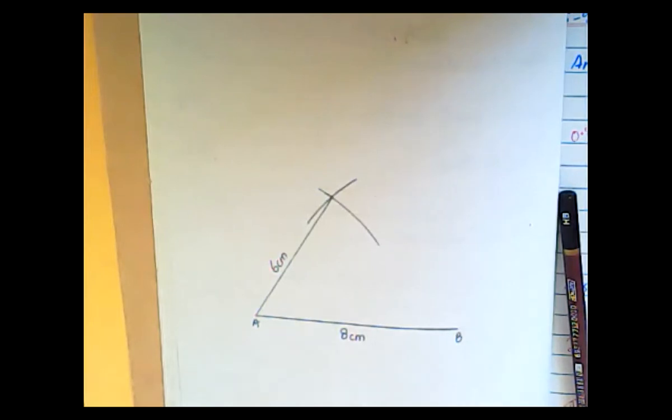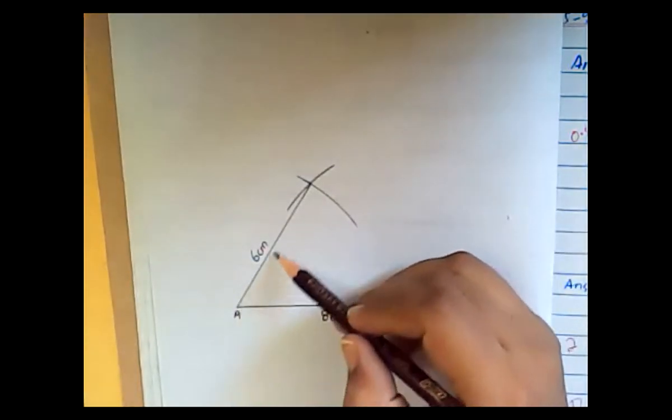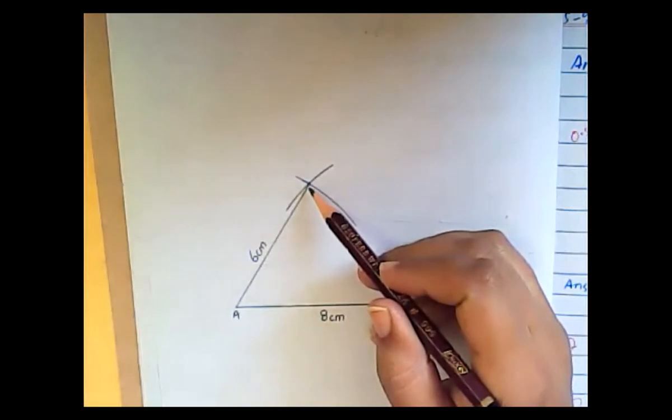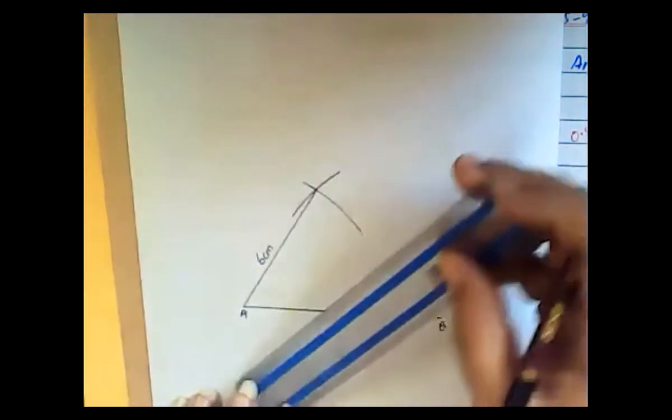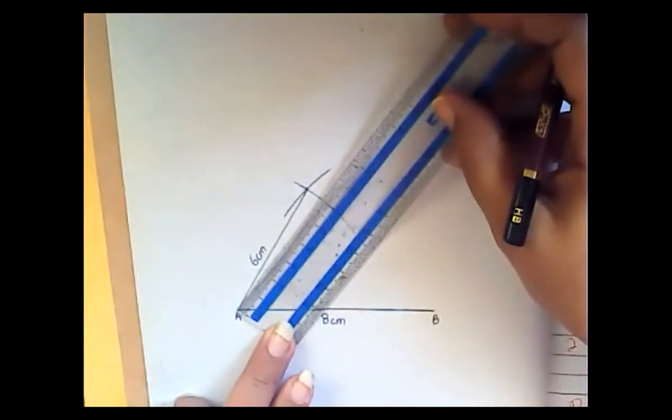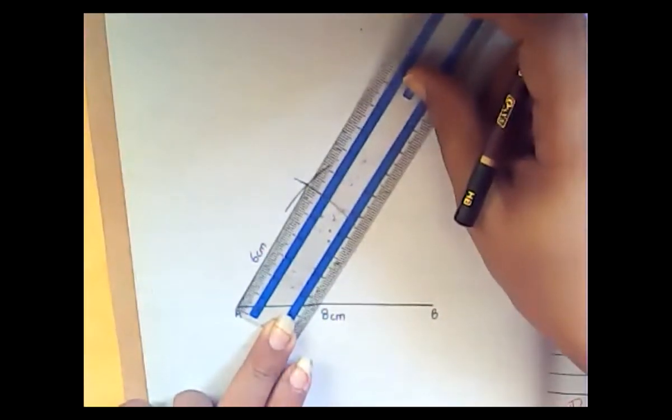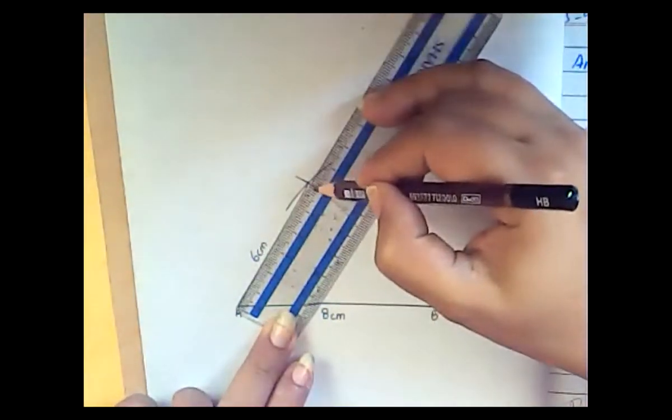Everyone, please do this. And when you are done, please let me know. Please make sure this line is equal to 6 centimeter. Okay, this line should be equal to 6 centimeter. As you can see, exact 6 centimeter.